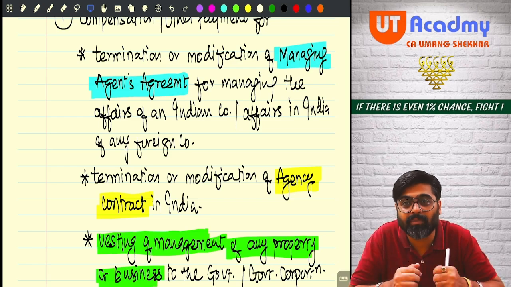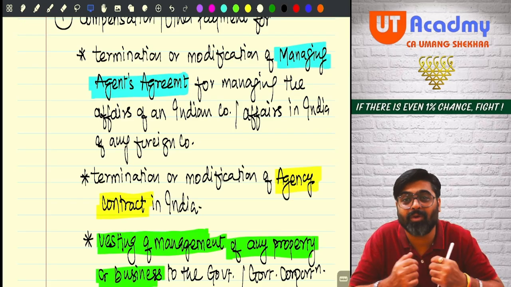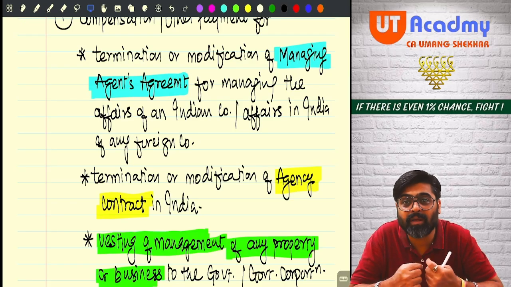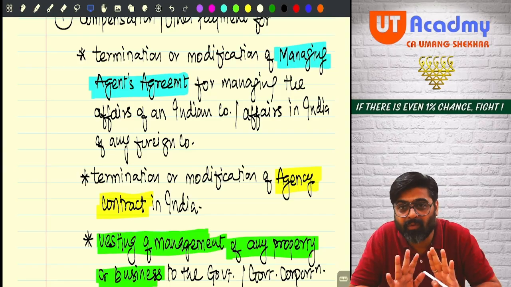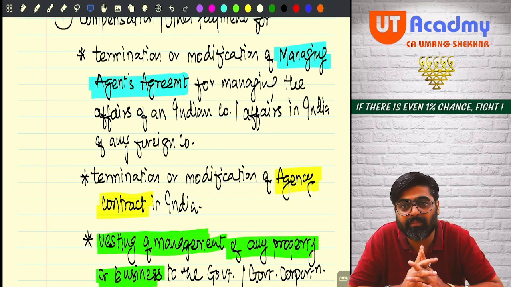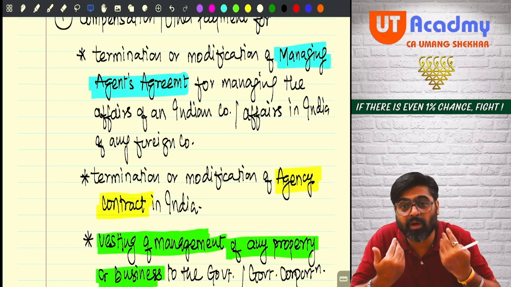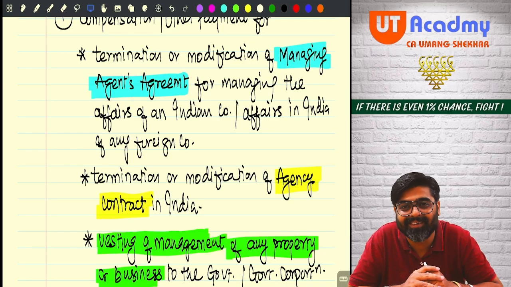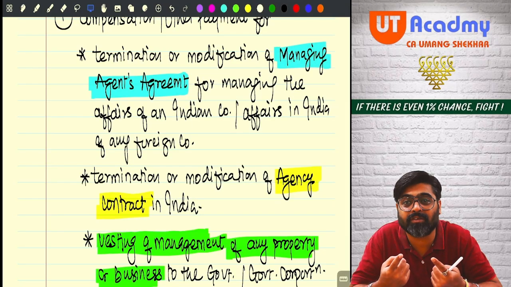You are no more my employee. You will not be doing the activities in my control or supervision. The contract between you and me is not a contract of service. It is a contract for service, my dear friends. I want your services to manage my company. You are ready to give, but you will give it in your own way, no? So this is not a contract of service. This is a contract for service.